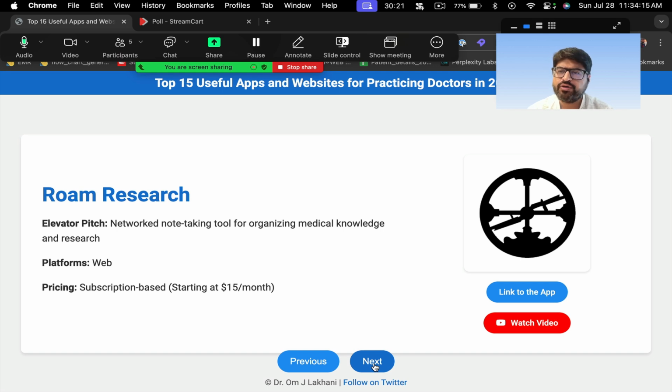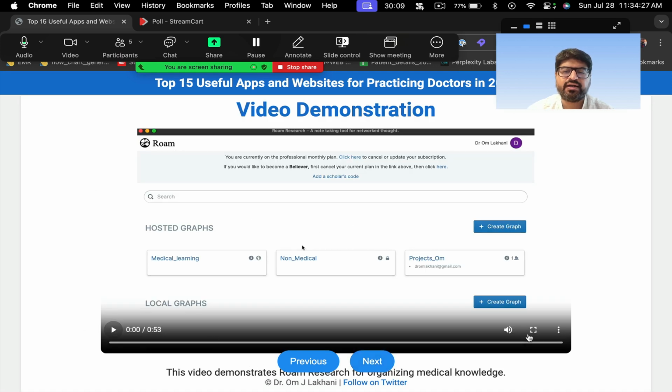But for you, you can see whether it's useful. A lot of other apps in future are going to have this. In fact, Apple Notes itself now has bidirectional linking within it. So maybe in future, you will probably not need to pay for it. But right now, you do.